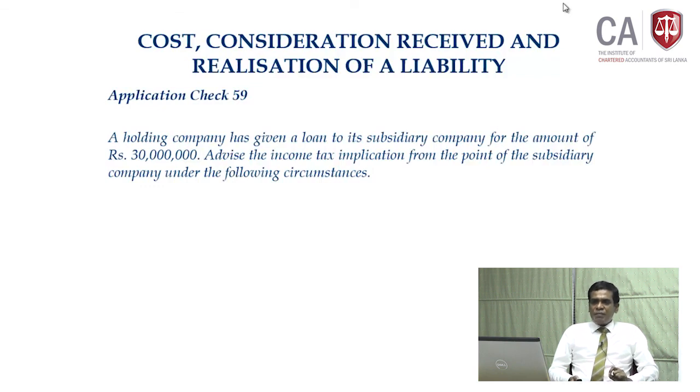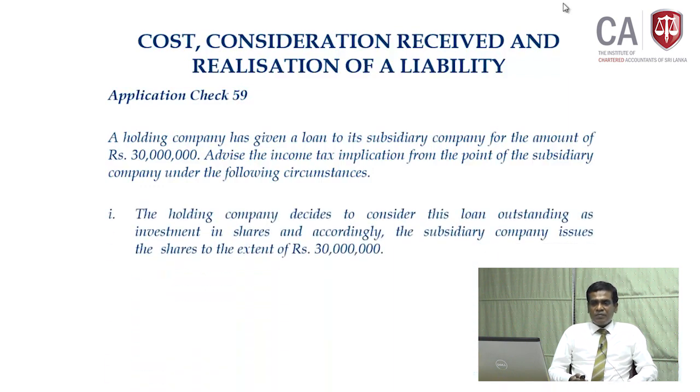Let us say a holding company has given a loan to a subsidiary company for an amount of 30 million rupees. We have to look at the implication of the settlement of this liability under the following situations. The holding company decides to consider the loan outstanding as investment in shares.